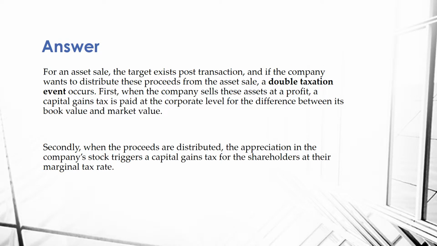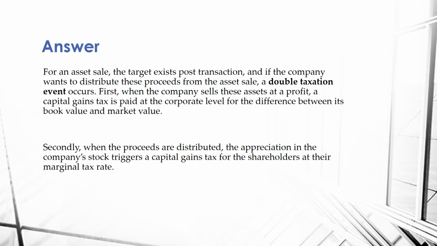For an asset sale, the target exists post-transaction, and if the company wants to distribute these proceeds from the asset sale, a double taxation event occurs. First, when the company sells these assets at a profit, a capital gains tax is paid at the corporate level for the difference between its book value and market value.